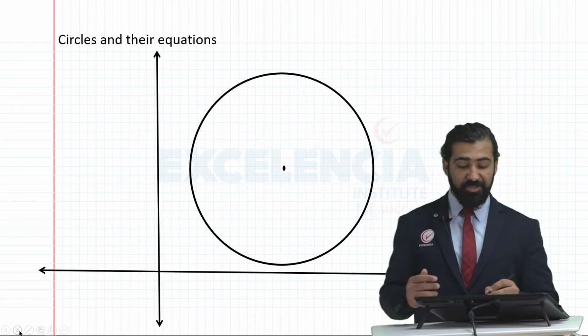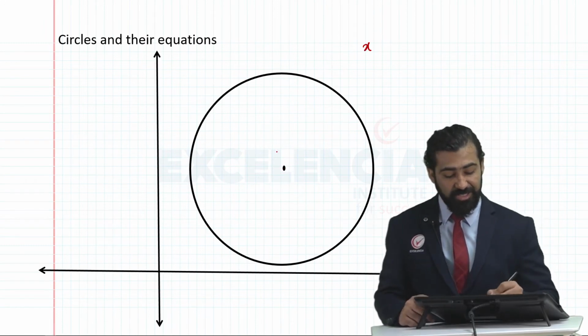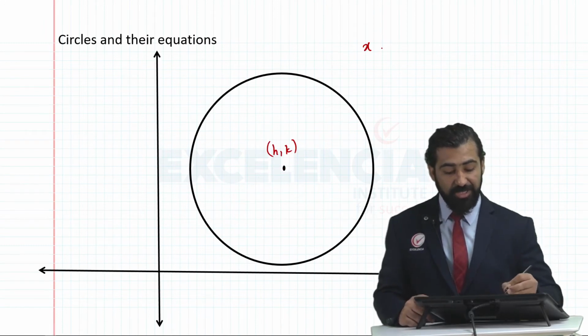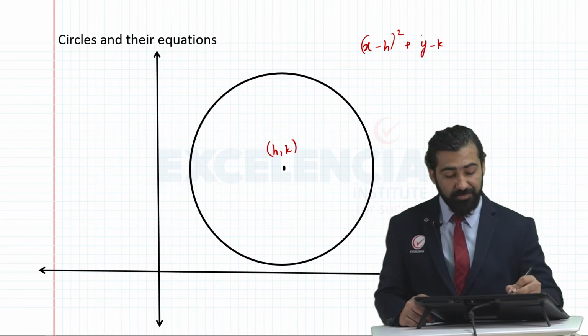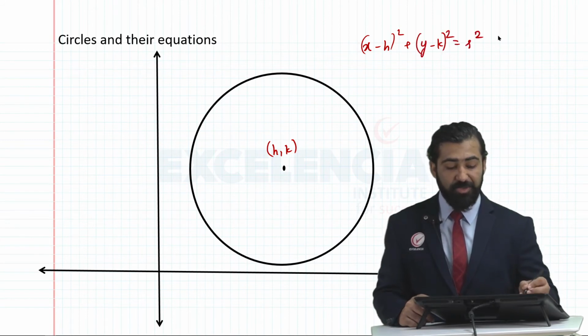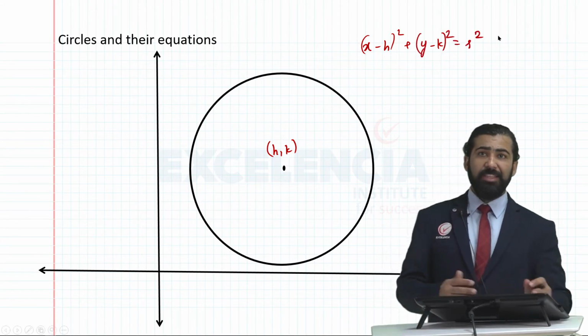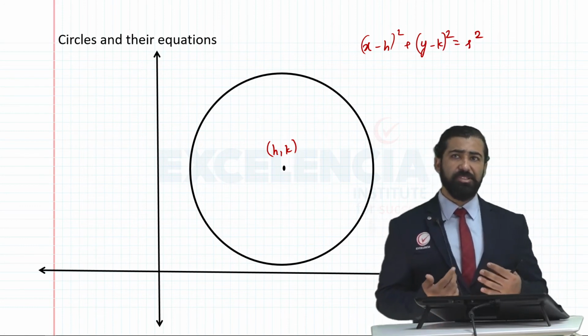Then we learned equation of circle. For equation of circle, we learned that if center is (h, k), then our equation is (x minus h) the whole square plus (y minus k) the whole square is equal to r square. Okay, and then from this point onwards, whatever we did was in today's class.